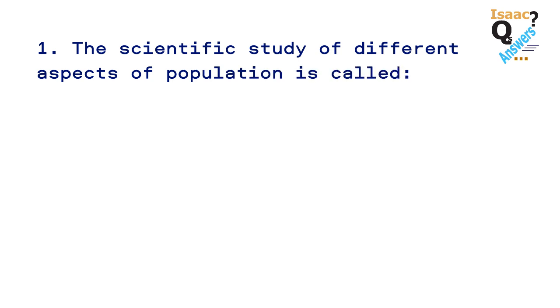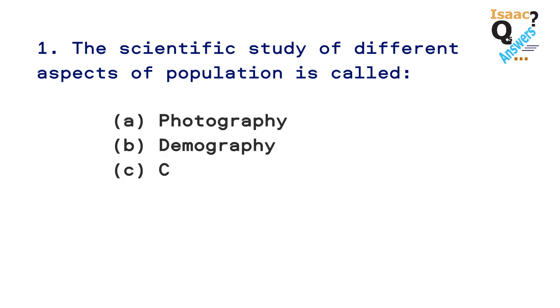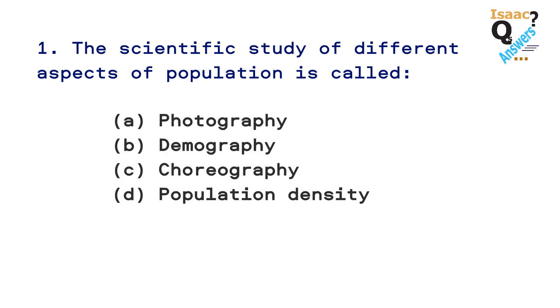Question number 1. The scientific study of different aspects of population is called. The options are A. Photography, B. Demography, C. Choreography, D. Population density. The answer is B. Demography.